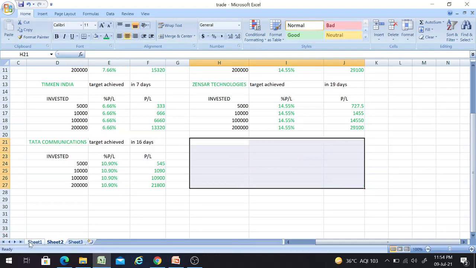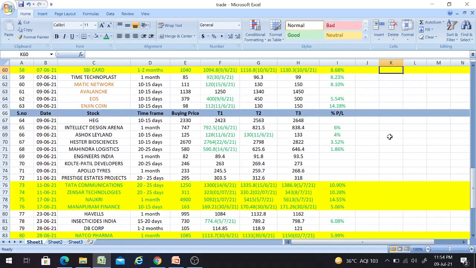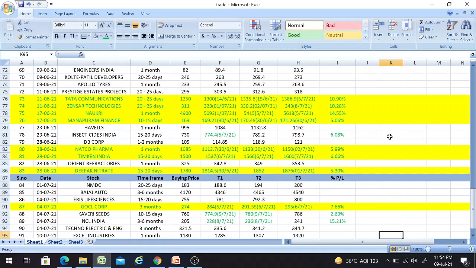In this video, as I told, we just now verified all the stocks which have achieved all the 3 targets in the recent time. And there are also a few stocks whose 3 targets haven't been achieved, but still 2 targets got achieved, like T2 or T1 they have achieved. Among them, the first one is NLC India.